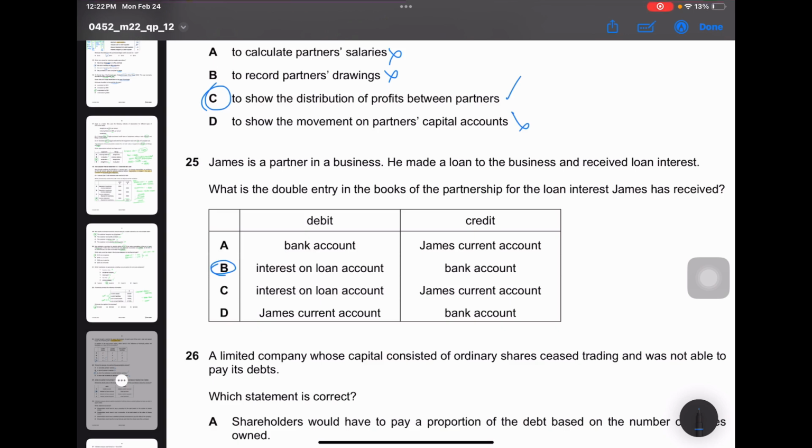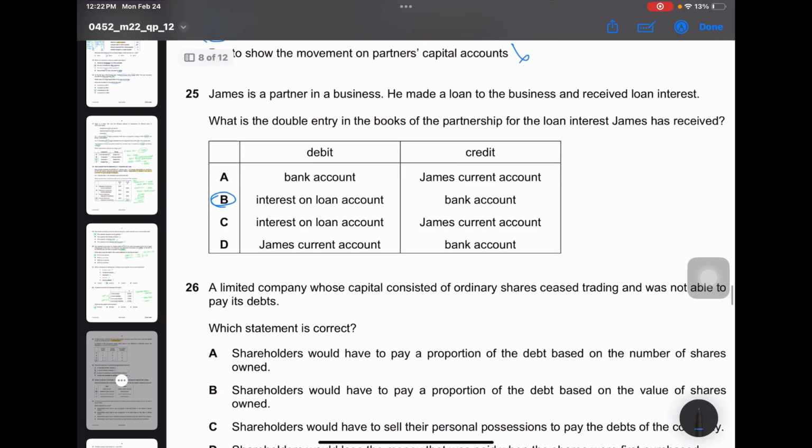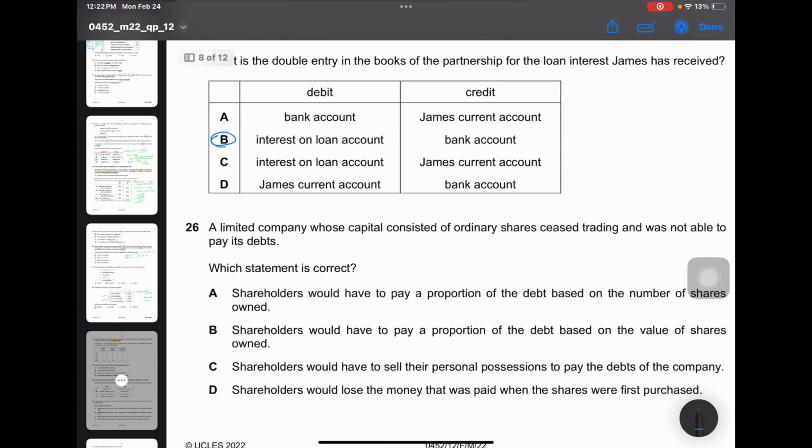This can be seen, you can check this out in your respective textbooks. We do have 3 textbooks for the IGCSE coursework. One is Collins, the second one is Hodder, and the third one is Cambridge. I usually suggest that students use the Cambridge book because it's very easy to learn from and refer to. Moving on to question 26.